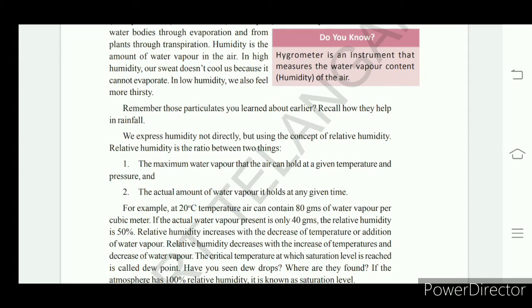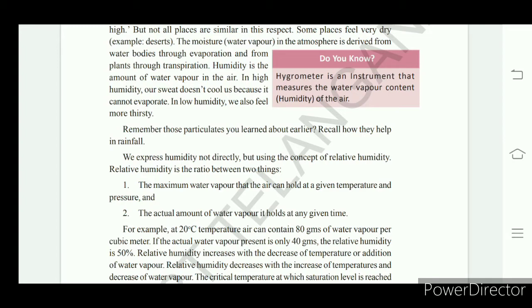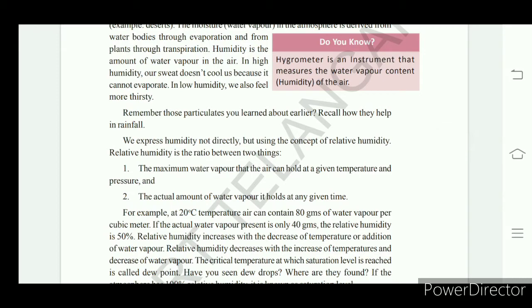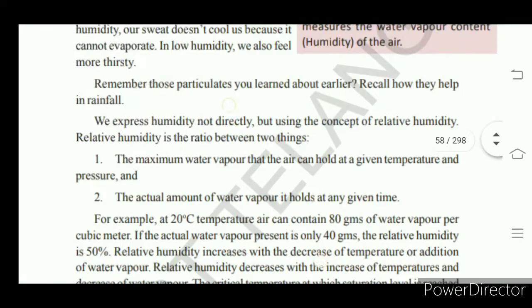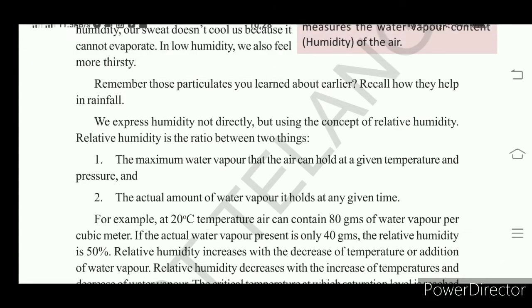In low humidity, the atmosphere derives water vapor from water bodies and from our bodies. So we feel thirsty as water content from our body goes into the atmosphere in the process of transpiration. So in low humidity, we feel thirsty. In high humidity, we feel sultry. Understand? So that is the thing here.